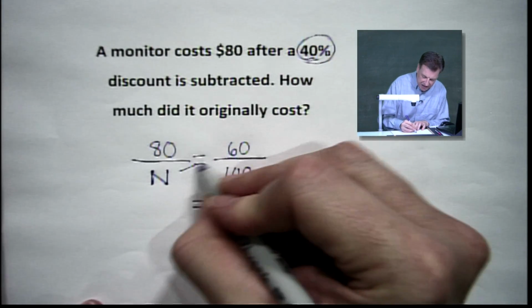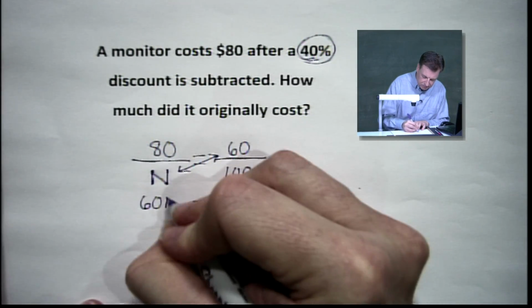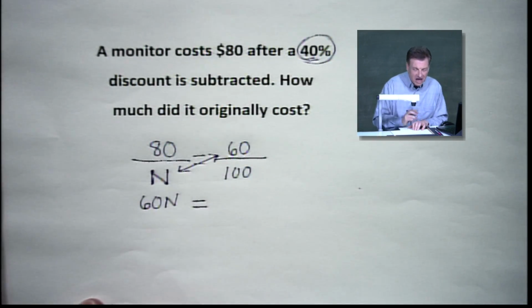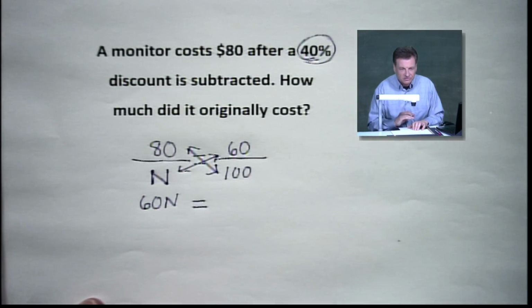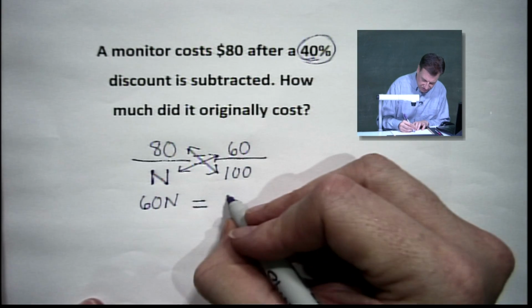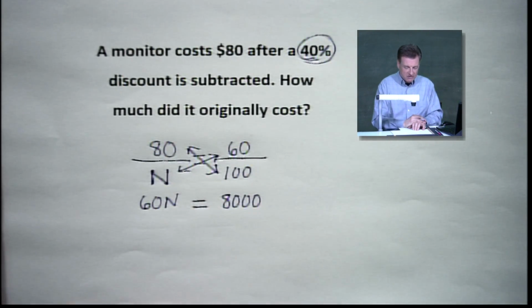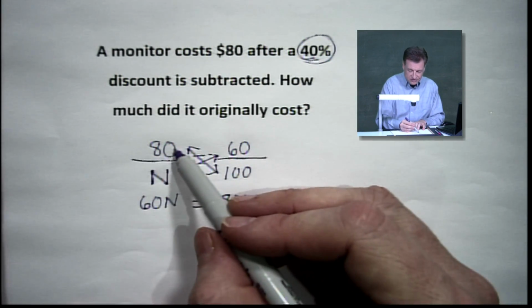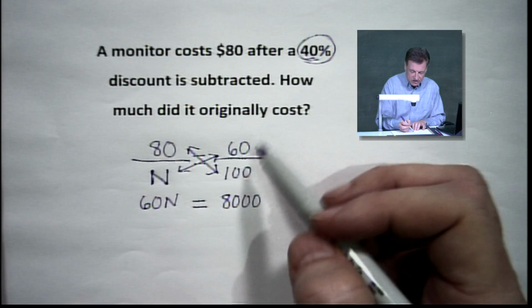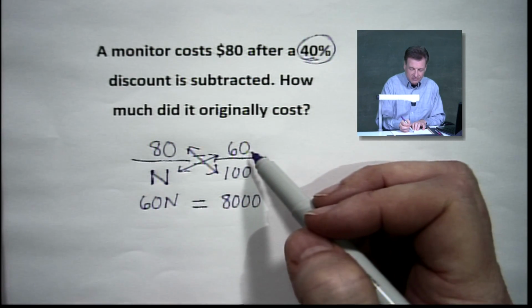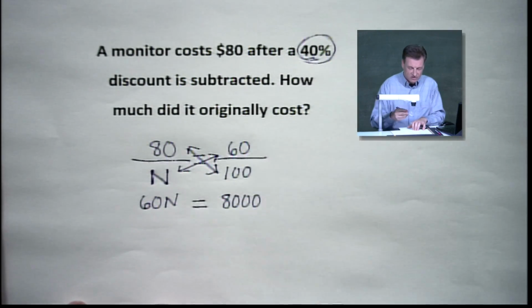Cross multiply again. We bring that 60 times the n. There we go, 60n. We play the other side, and dear friends, we got 3 zeros. Means 8,000. All right. So far, everything is good. This was our cost. This is where we're going to start. Here we go. We had 40% originally. We're discounting, but we are going to keep 60%. Is everybody good on that? And of course 60 goes over 100.